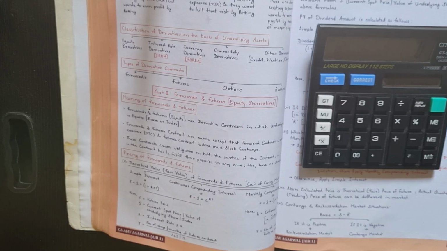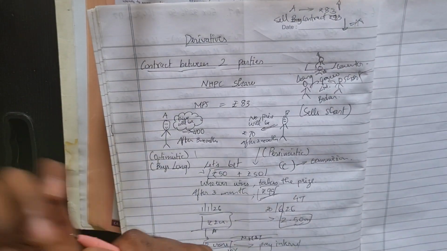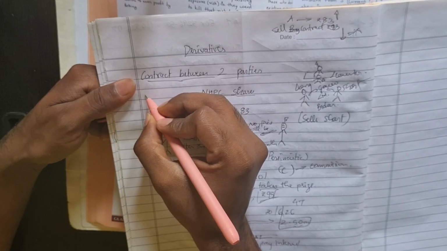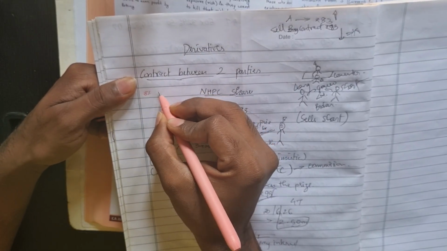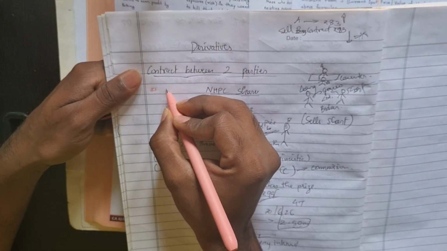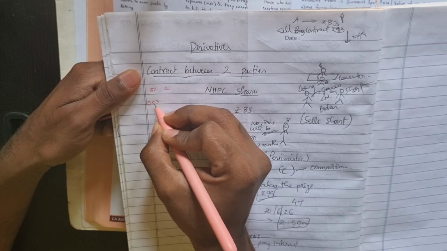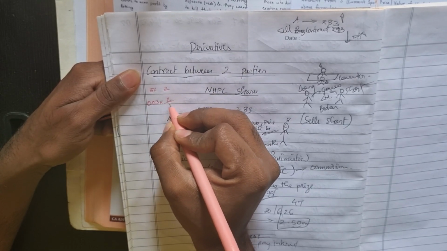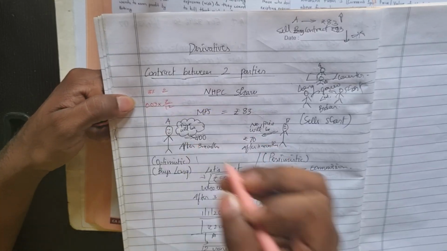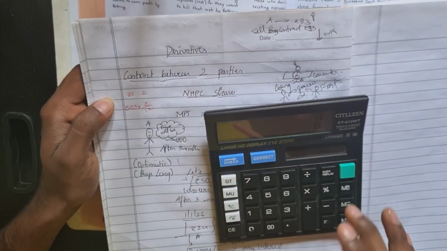Let's suppose my rate is 3% and my time is 2 months. So what will I do? 0.03 into 2 divided by 12. What answer will I get?